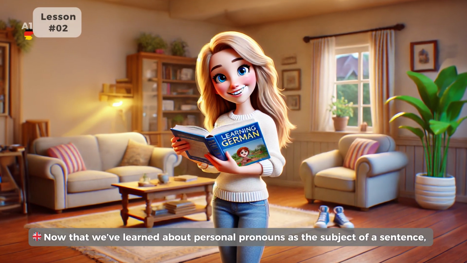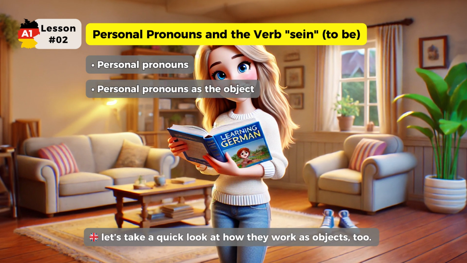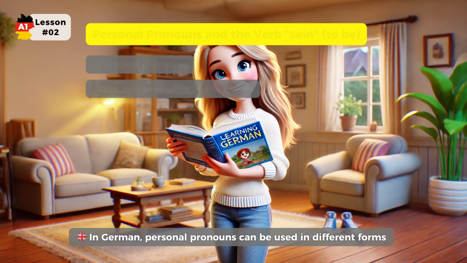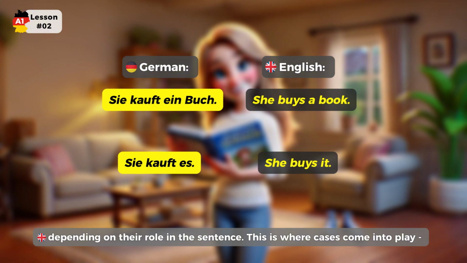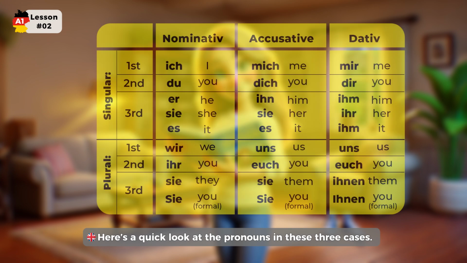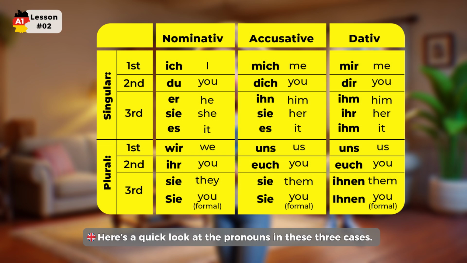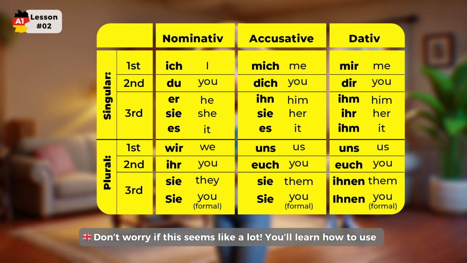Now that we've learned about personal pronouns as the subject of a sentence, let's take a quick look at how they work as objects too. In German, personal pronouns can be used in different forms depending on their role in the sentence. This is where cases come into play: nominative, accusative, and dative. Here's a quick look at the pronouns in these three cases. Don't worry if this seems like a lot. You'll learn how to use the accusative and dative pronouns later in the A1 course.